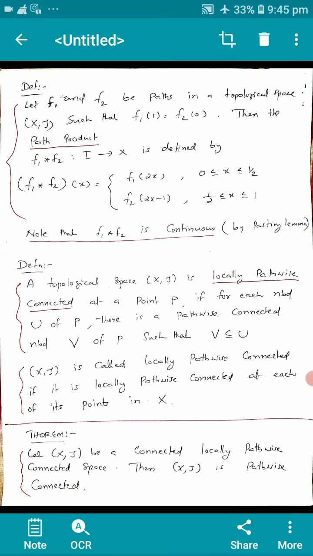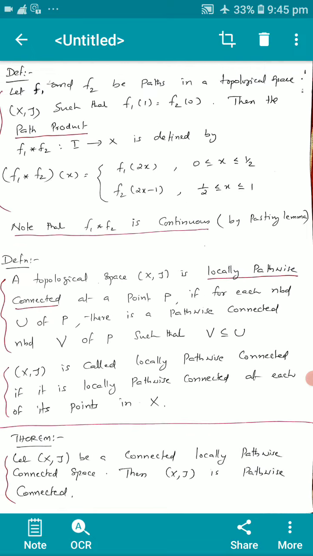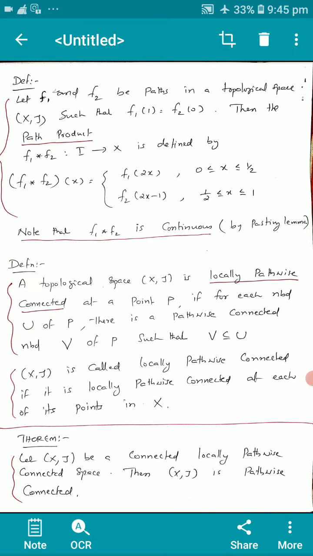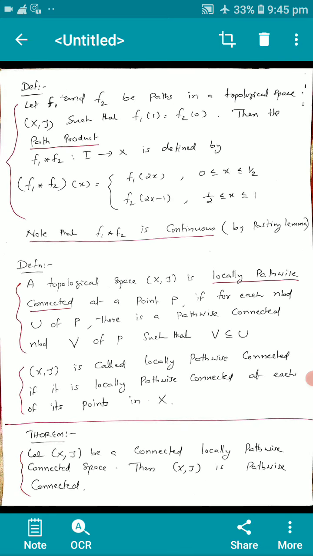Next definition. A topological space X is locally path-wise connected at a point P if for each neighborhood U of P, there is a path-wise connected neighborhood V of P such that V is a subset of or equal to U. Local in the sense we are talking about a point. That is true if for each neighborhood U of P there is a path-wise connected neighborhood V of P such that V is a subset of or equal to U.